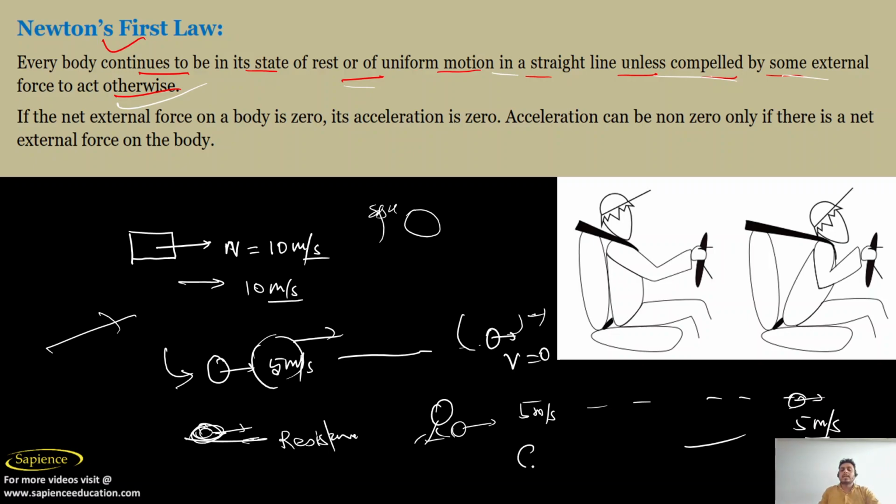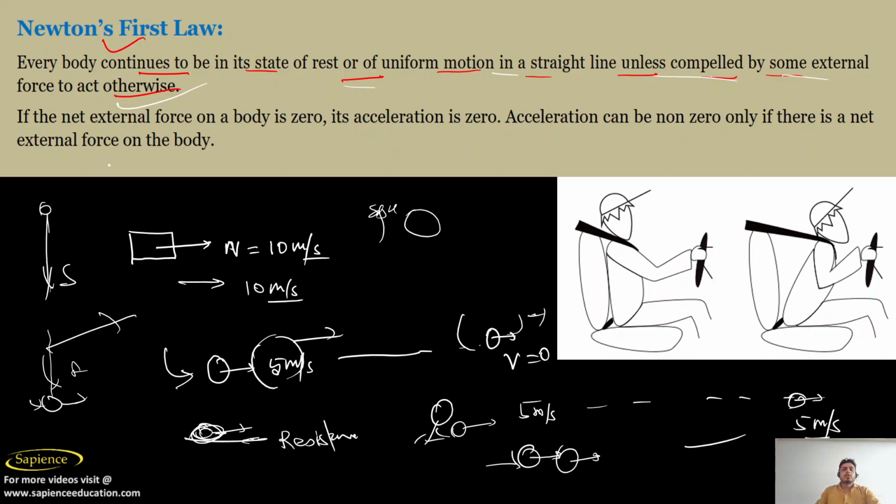If a body is at rest, it won't suddenly start moving. Why? Because it requires some external force. If a body is moving in a single direction, it will keep moving in that direction only. If it is moving in a south direction, it will remain in the south direction until and unless an external force is applied. So if you want to change the direction, it means you want to change the inertia. It means that you need to apply a force.